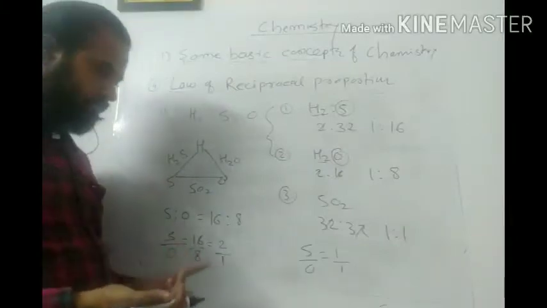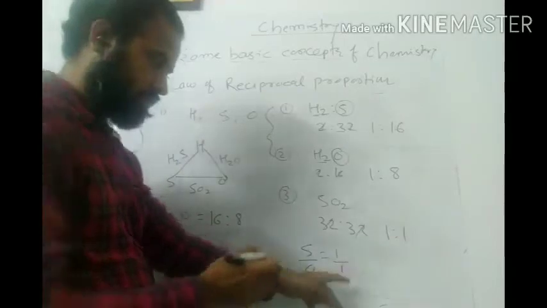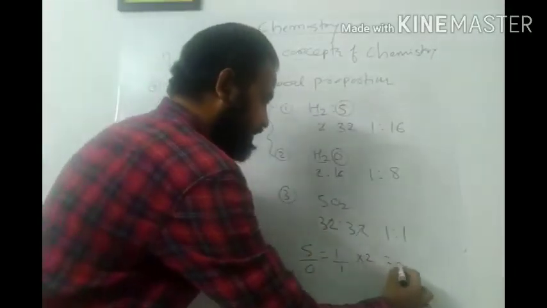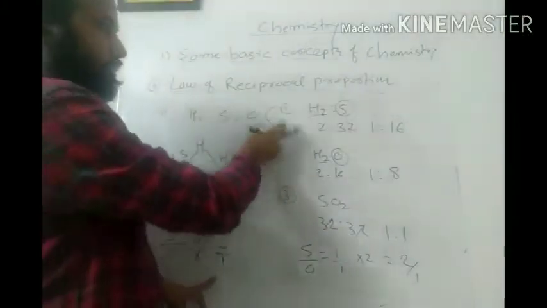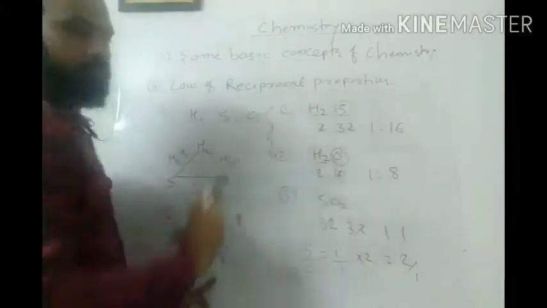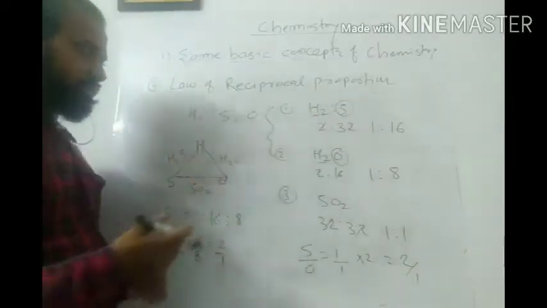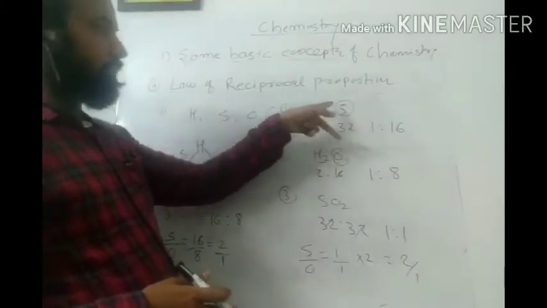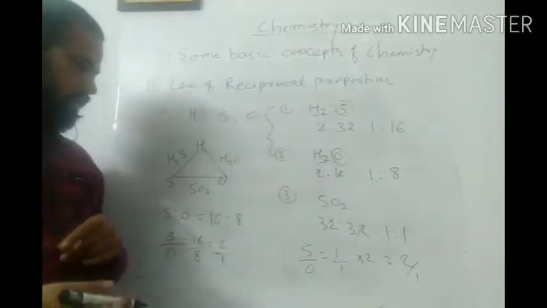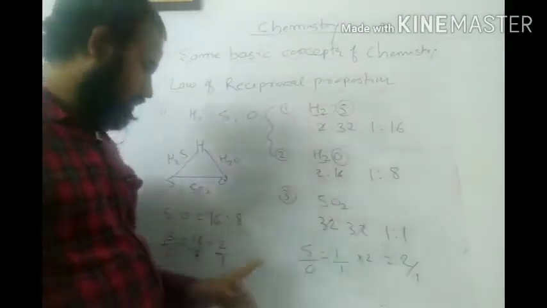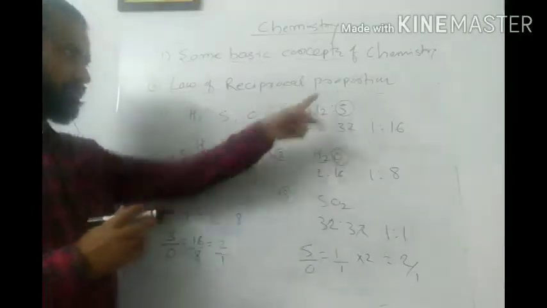Why am I saying multiple? Because if I multiply it by 2, I will get 2 is to 1, isn't it? So this is what I got when I combined sulfur and oxygen with hydrogen. The ratio of sulfur and oxygen will combine with H2, isn't it? Hence we can say that when two elements combine with the same element, we will get the mass ratio either the same or a multiple of that, with each other, meaning with sulfur and oxygen only.